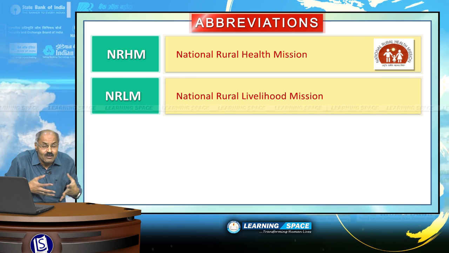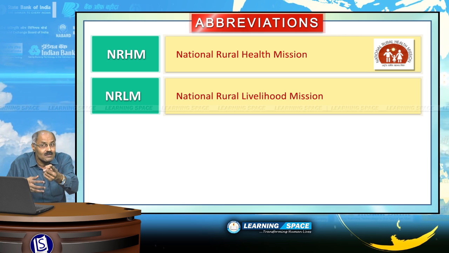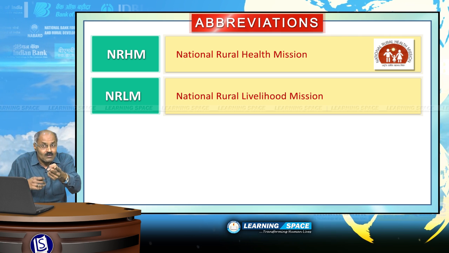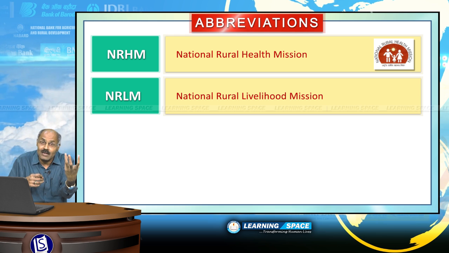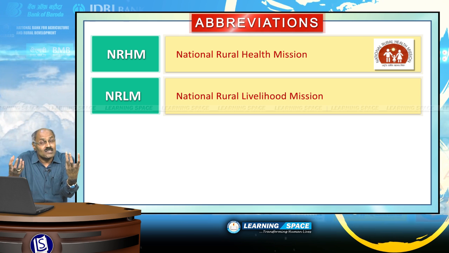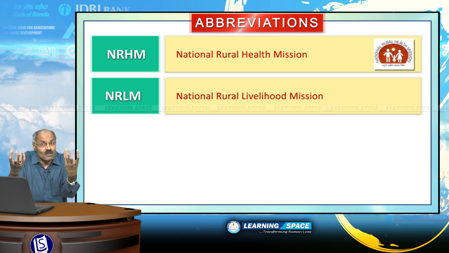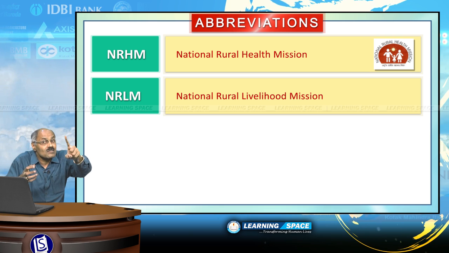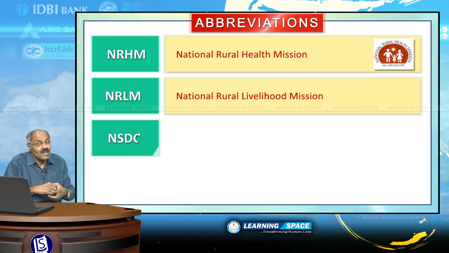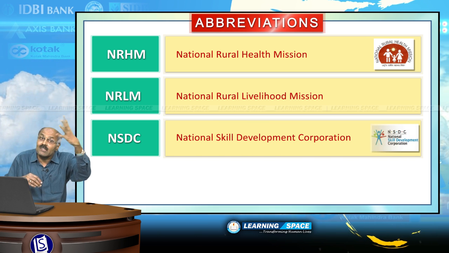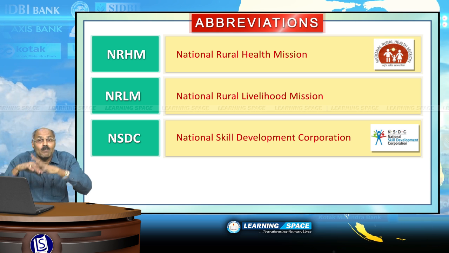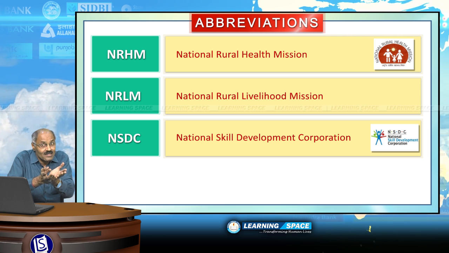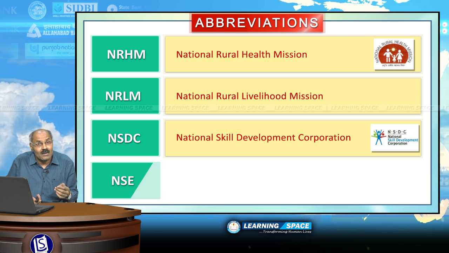NRLM, National Rural Livelihood Mission, started in the year 2011, and self-help groups are getting loans. That means basically for creating livelihoods and access to organized finance. These two are the aims of National Rural Livelihood Mission. Self-help groups are being developed under it. NSDC, National Skill Development Corporation. This was established under public-private partnership, and the beauty is 49% is government share and 51% is private share in this. Please don't forget.